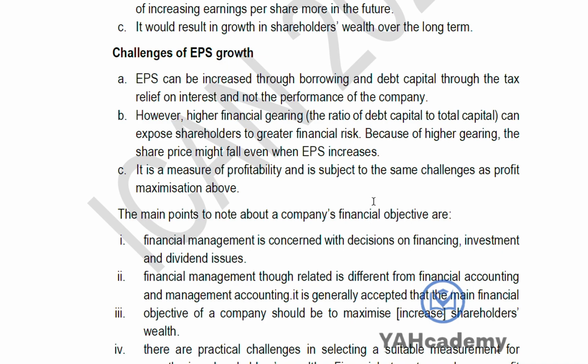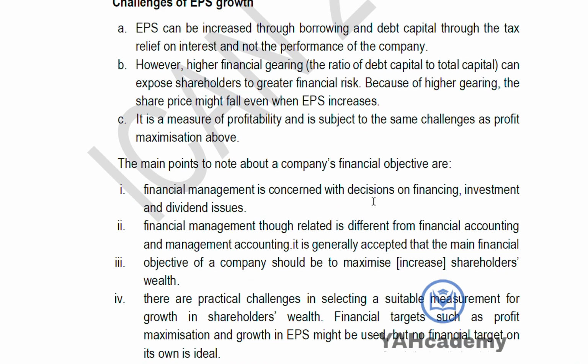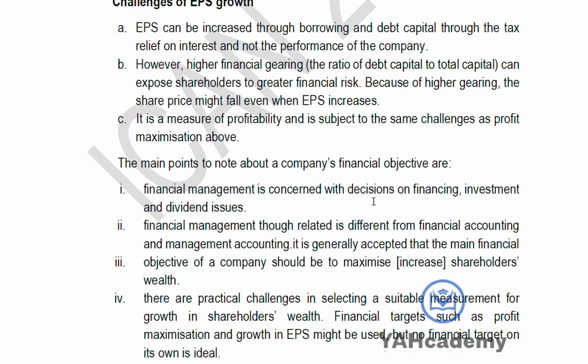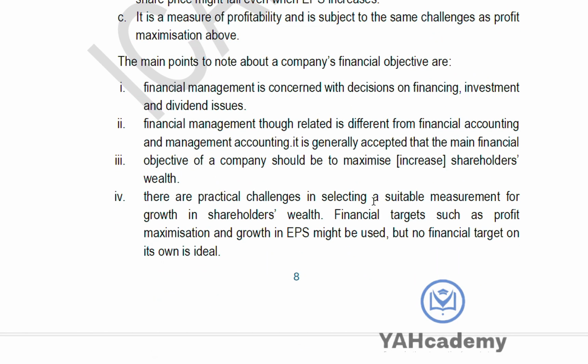And when you have debt, which will lead to what? Financial gearing, because you are now exposed to more risks, because you have debt all over the place, and that in the long run will also affect your share price. So it's also a measure of profitability, but it's subject to the same challenges that we've discussed about profit maximization. So what are the main points under this company's financial objective?